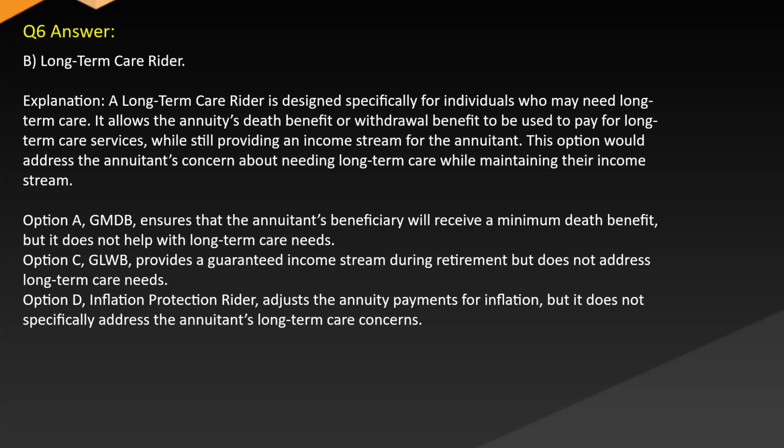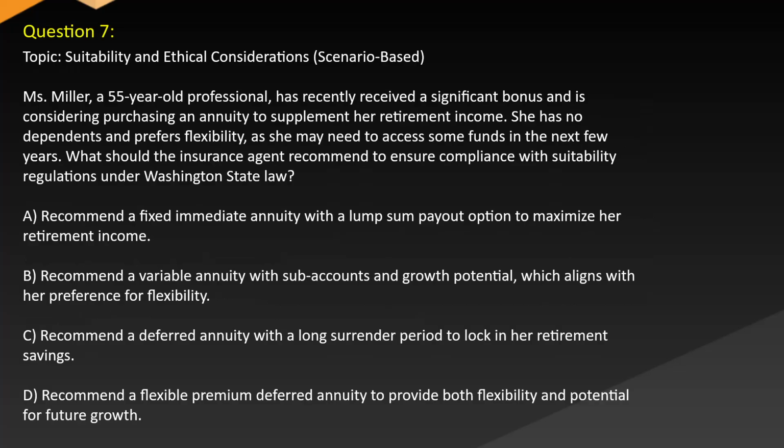Option A, GMDB, ensures that the annuitant's beneficiary will receive a minimum death benefit, but it does not help with long-term care needs. Option C, GLWB, provides a guaranteed income stream during retirement but does not address long-term care needs. Option D, Inflation Protection Rider, adjusts the annuity payments for inflation, but it does not specifically address the annuitant's long-term care concerns. Question 7. Topic: Suitability and ethical considerations.